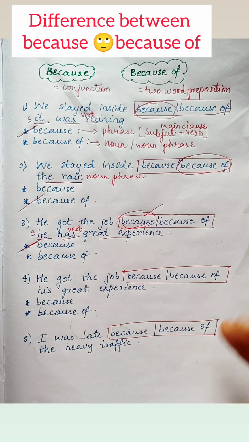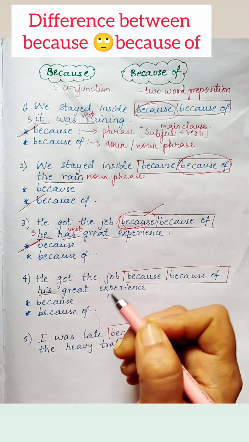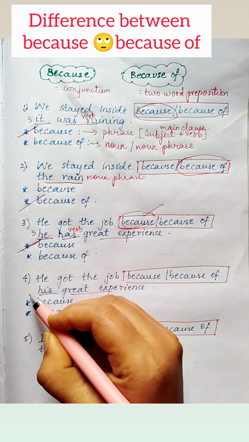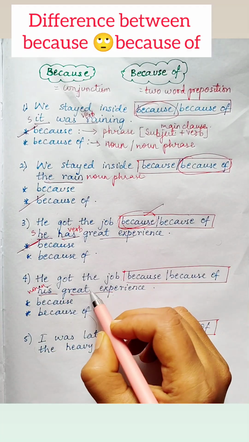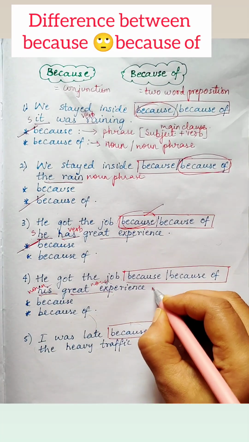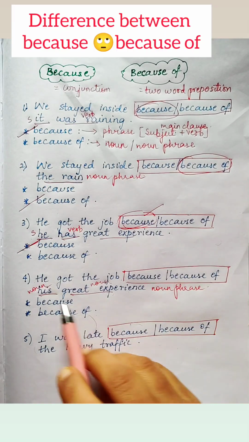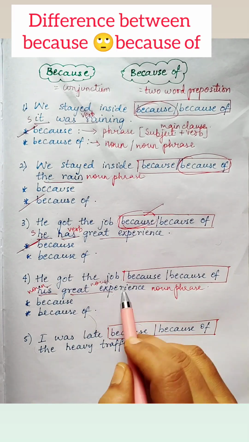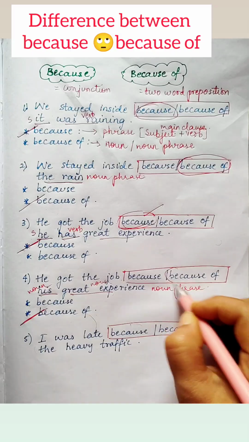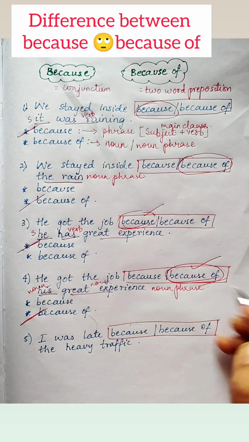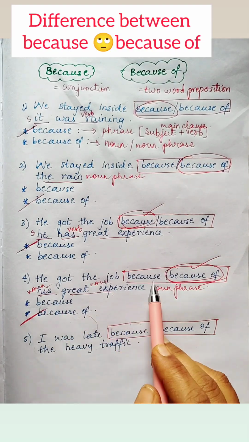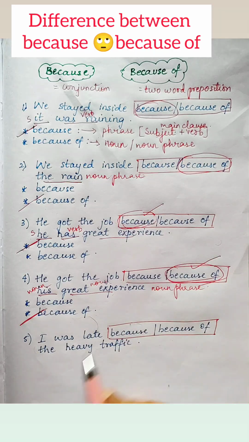Third and fourth questions sound the same, but definitely they are not. Here, his and great experience: his is just a noun, great experience is just a noun. It's not a verb. It's clearly a noun phrase here. Fine. So as per the rules, we go with because of. He got the job because of his great experience. I hope it's clear.